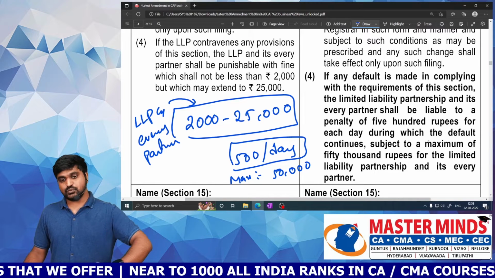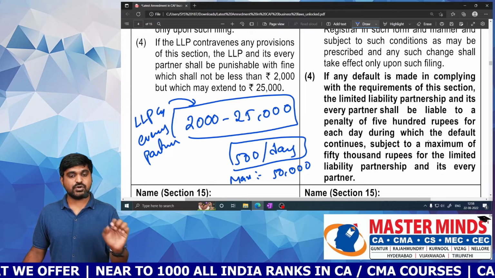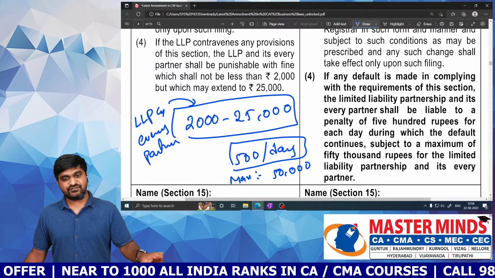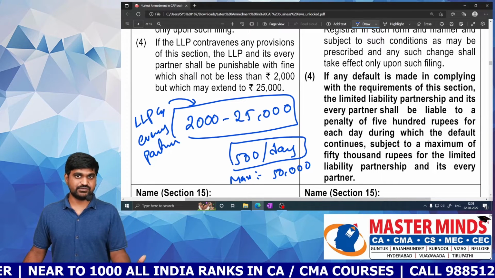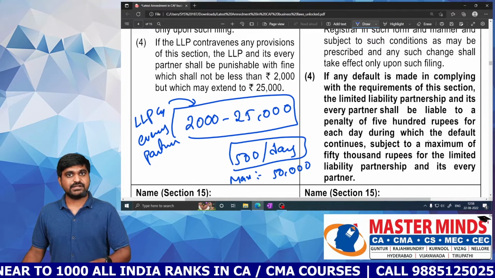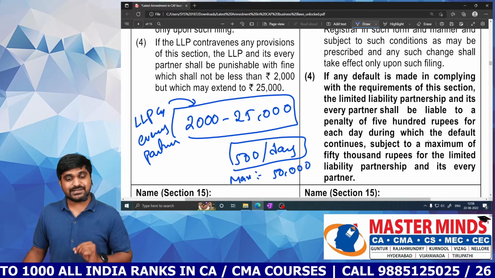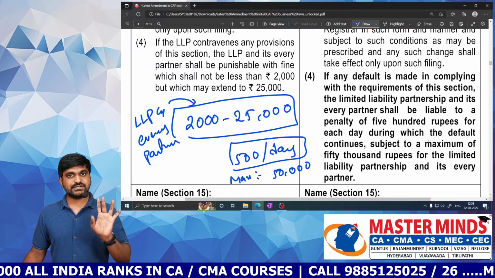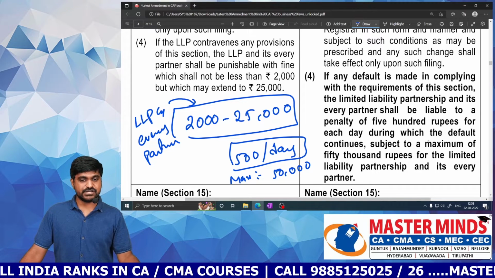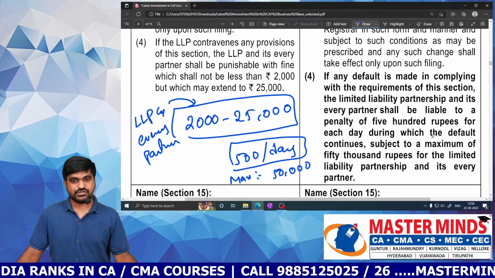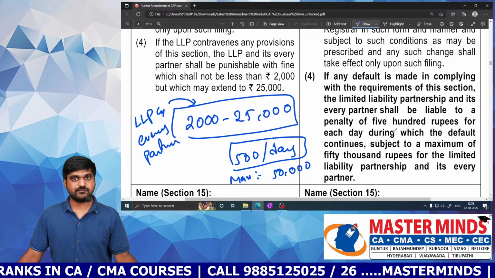If you delayed for 10 days, then the amount will be 5,000. If you delayed for 20 days, the amount will be 10,000. Like that, you need to calculate 500 rupees for each day. Then what is the maximum ceiling amount? It is 50,000 rupees. So 500 for each day, maximum 50,000. So this is the newly updated punishment.